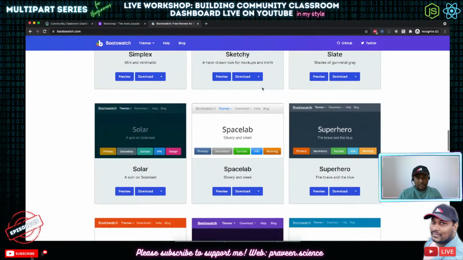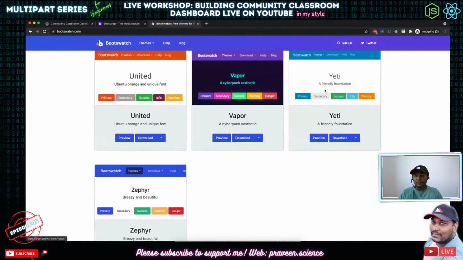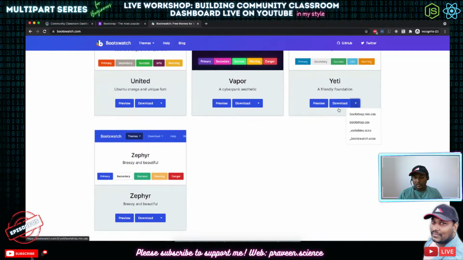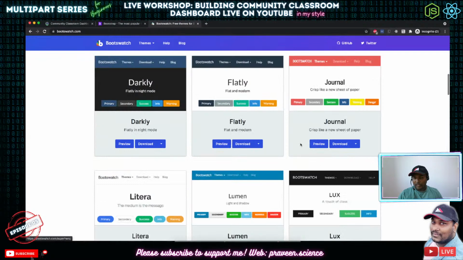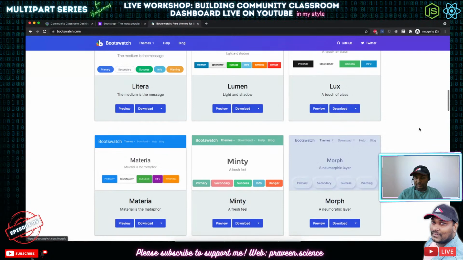All the color themes are changed in the colors, and the fonts are actually changed in the skin. So for example, if you take a theme, there are these many files. In the case of Lux, this is what we are using. This is the bootstrap.min.css, bootstrap.css, variables, and bootswatch.css. These are the things that are changed in this.